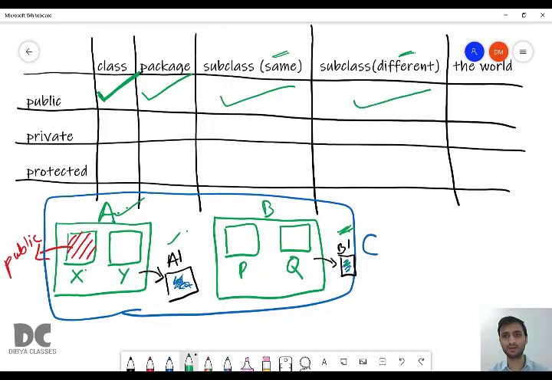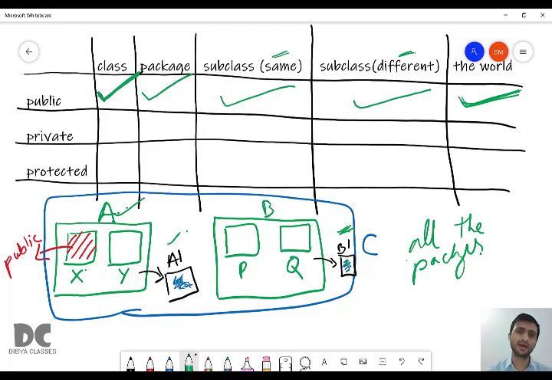The whole world can access X because X is declared as public. The whole world means all the packages in Java. C is not the only package in Java. Java has multiple packages. So all the packages of Java can access this function X because X is declared as public.